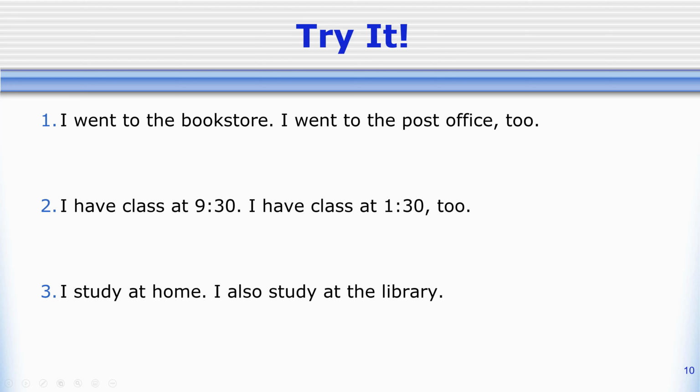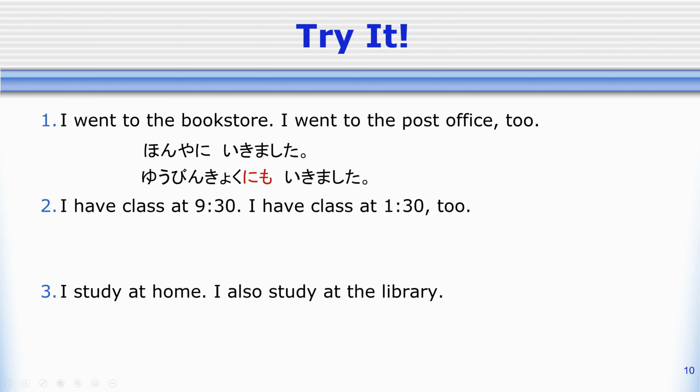So I went to the bookstore. I went to the post office too. Let's start by talking about I went to the bookstore. How can we say it in Japanese? So 本屋に行きました。Now, how do I say I went to the post office too? 郵便局にも行きました。So 本屋 and 郵便局 are what are different here. Bookstore and post office. So 本屋に行きました。郵便局にも行きました。